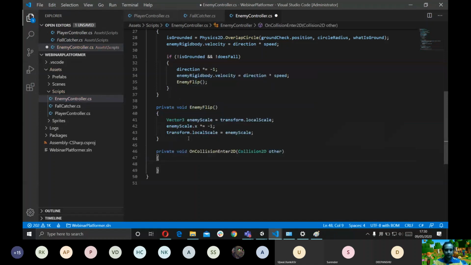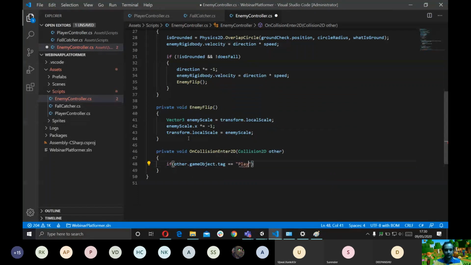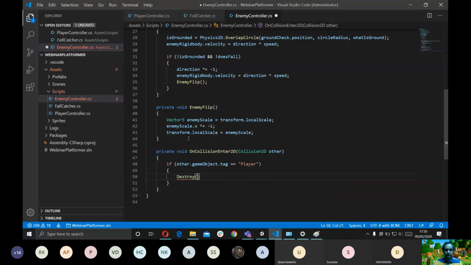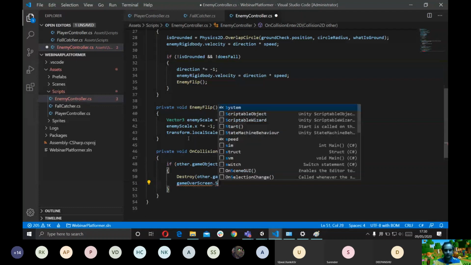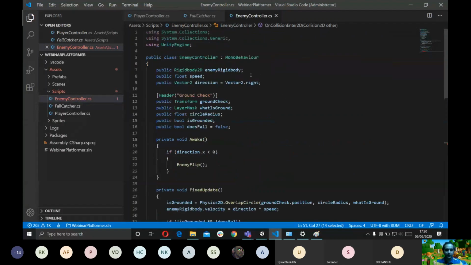Similarly, if other.transform.other.gameObject.tag is equal to player, that means if the enemy is colliding with the player, destroy other.gameObject and say game over screen. So it's giving us an error right now because we haven't declared a variable by the name of game over screen. So I'm gonna declare it right here.